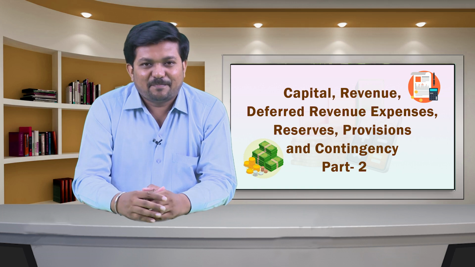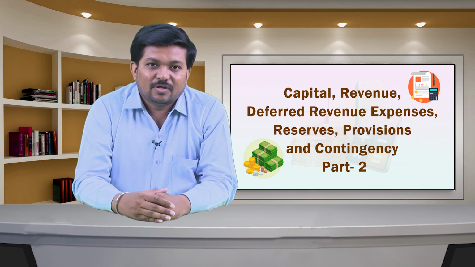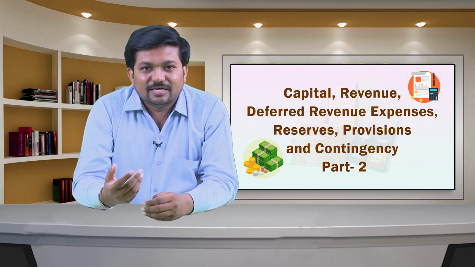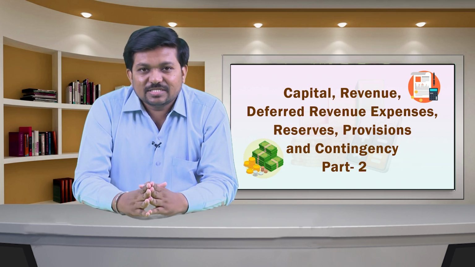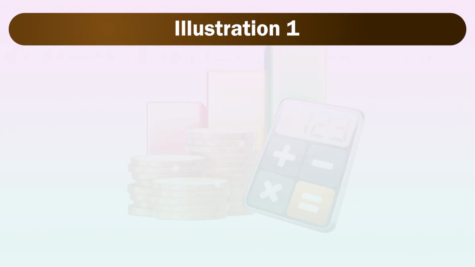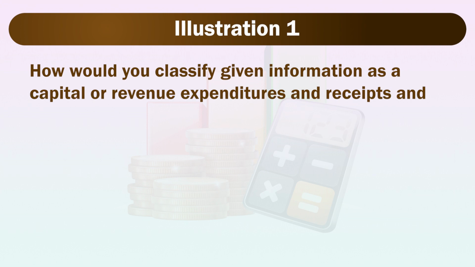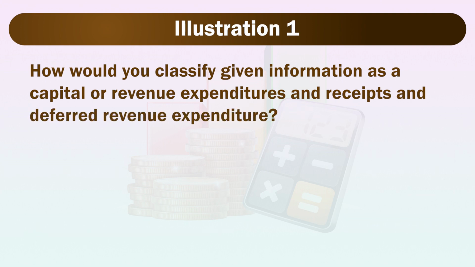Let us undertake some practical exercises to understand capital, revenue, deferred revenue expenses, reserves, provisions and contingency through illustration. Illustration: how would you classify the given information as capital or revenue expenditures and receipts and deferred revenue expenditure?